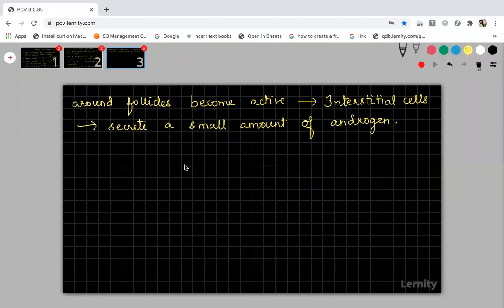Okay, now students, before going to the next point, I will show you one diagram. Using the diagram, I will tell you. Okay, see, first initially, this is your primary oocyte. Let it be the primary oocyte, and inside that the nucleus will be there, and cytoplasm will be there. Now surrounding this primary oocyte, numerous follicular cells will be present. Yes, I will draw the follicular cells.